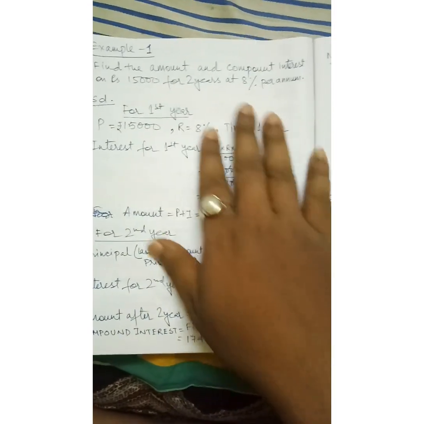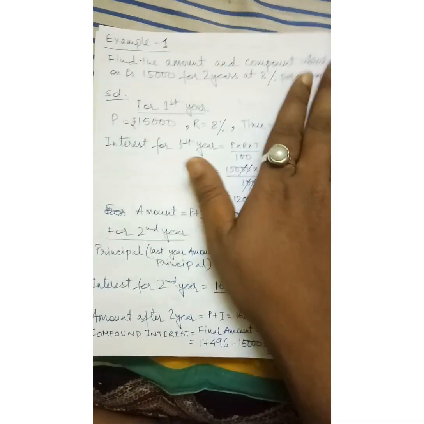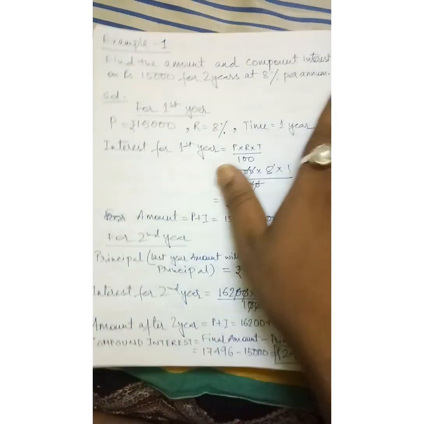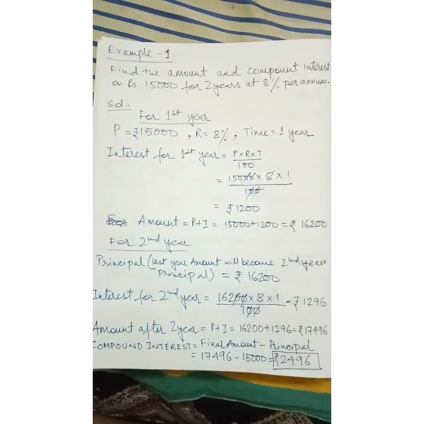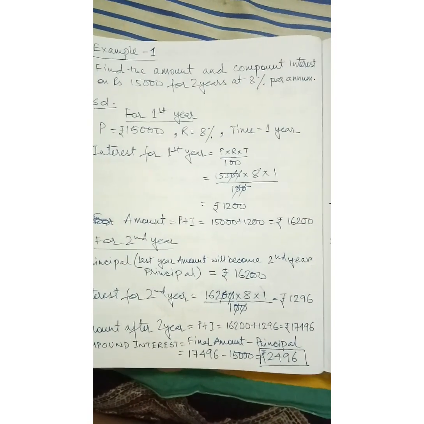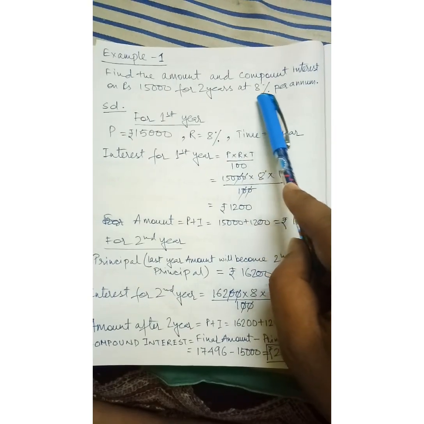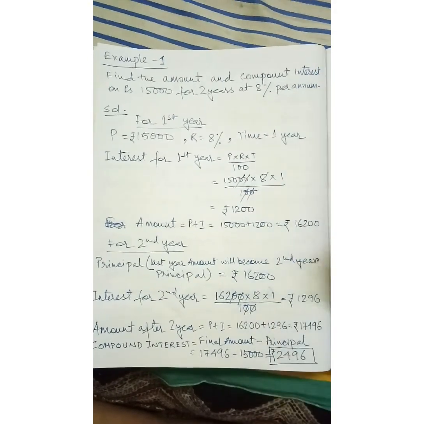See, next we come to an example. We directly go to the exercises, but first of all I will make you understand how to solve the problems when different kinds of questions are given. See, first example, what is given: find the amount and compound interest on rupees 15,000 for 2 years at 8% per annum. Per annum means yearly.